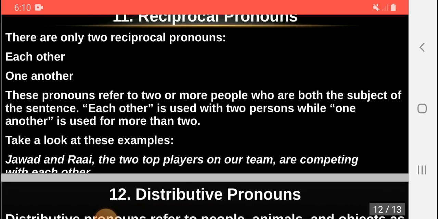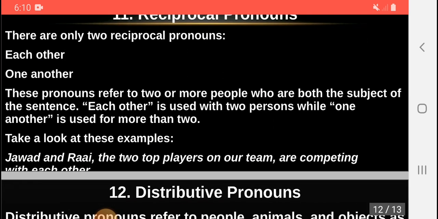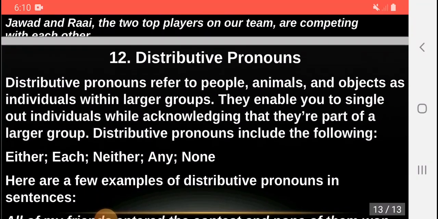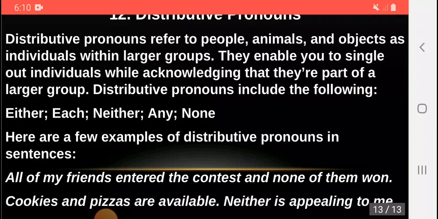Take a look at these examples. Jawad and Rani, the two top players on our team, are competing with each other. The 12th type of pronouns is distributive pronouns. Distributive pronouns refer to people, animals, and objects as individuals within larger groups. They enable you to single out individuals while acknowledging that they are part of a large group. Distributive pronouns include the following: either, each, neither, any, none. Here are a few examples of distributive pronouns in sentences.